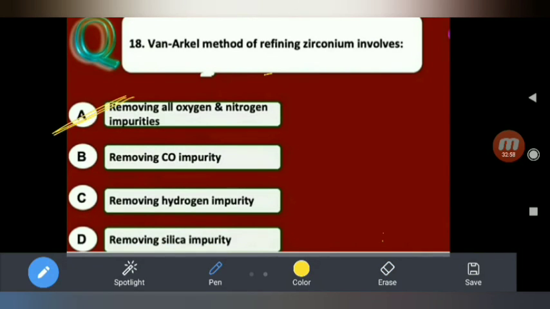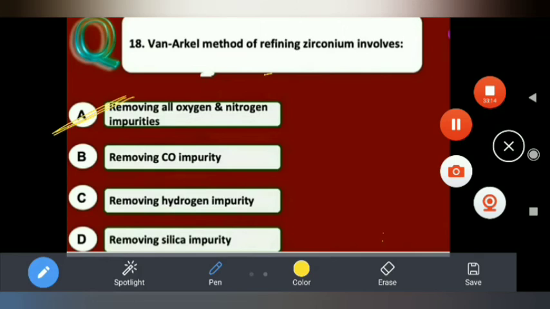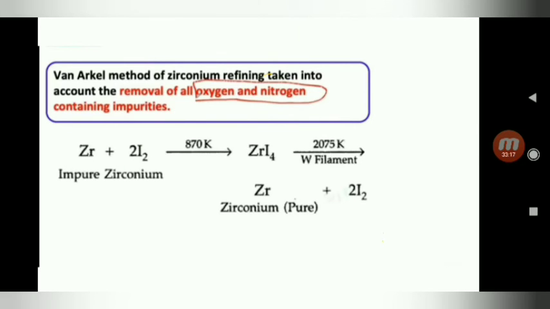It is a direct question. Van Arkel method is especially used in zirconium metallurgy. So the impurities oxygen and nitrogen are completely removed by this method. See this one, Van Arkel method of zirconium refining takes into account the removal of all oxygen and nitrogen containing impurities. Right?